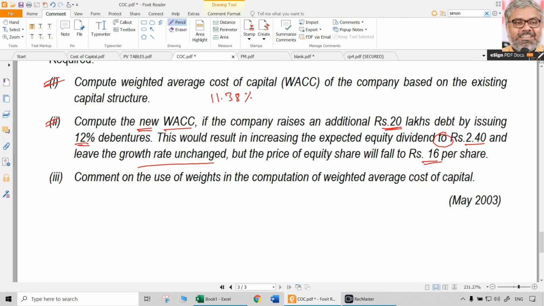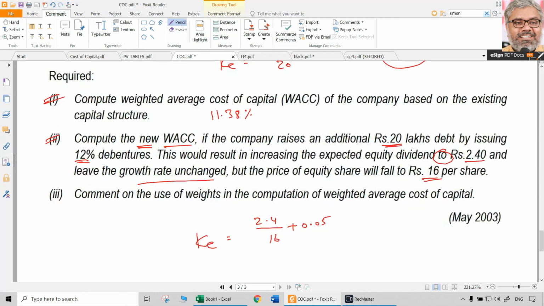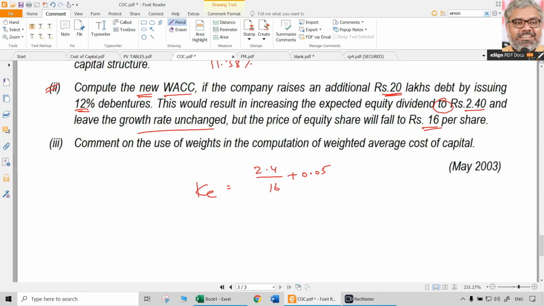KE has changed because of this. KE is now going to be how much? Revised KE: 2.4 divided by 16 plus the same growth rate, which was earlier 5%, now also 5%. So 2.4 divided by 16 plus 0.05, that comes to 20%. The new KE has changed.